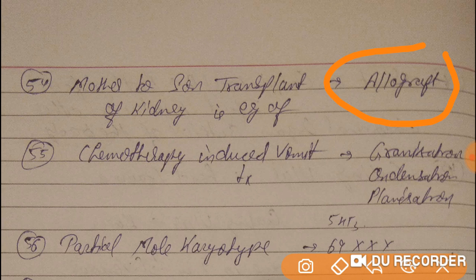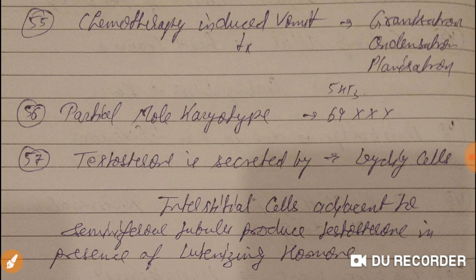Chemotherapy induced vomiting treatment is by granisetron, ondansetron, palonosetron. Most potent is palonosetron. These are 5-HT3 antagonists. Granisetron is the oldest. Okay. Now the partial mole karyotype is 69 XXY, and the complete mole karyotype, you know very well.